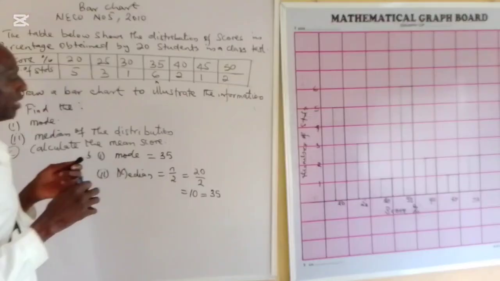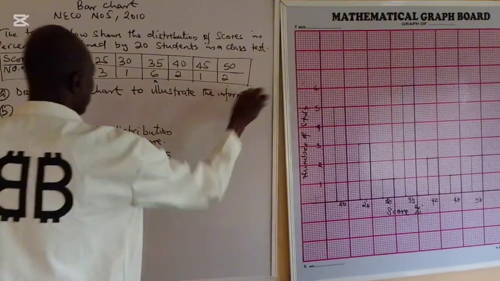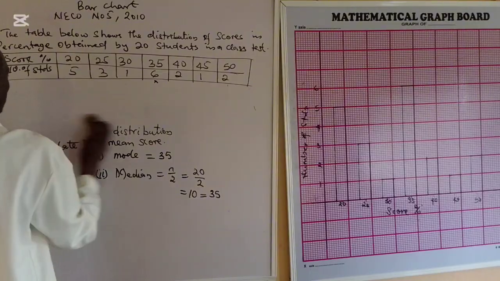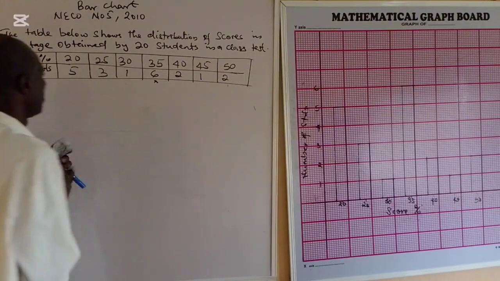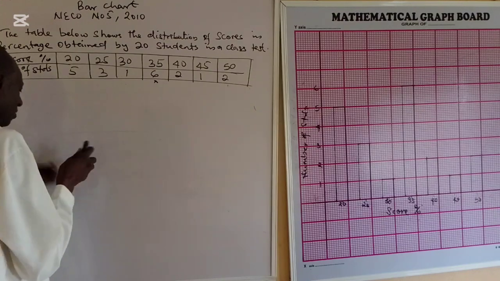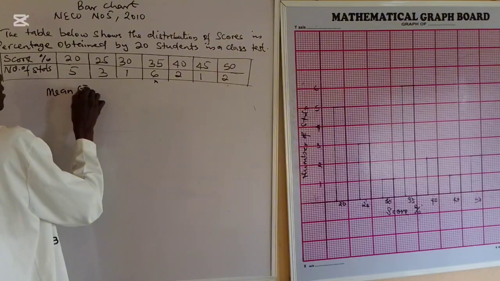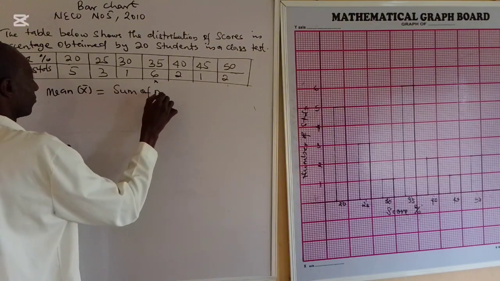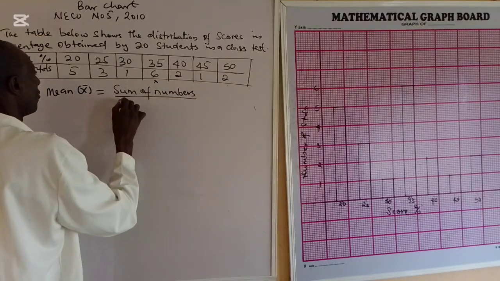So now we can calculate the mean. Please permit me, because of the nature of the board, to clean everything. You have stored this answer. Let me clean here and solve again. Now we are asked to calculate the mean. Mean, which is x bar, is equal to the sum of numbers over the total of numbers.